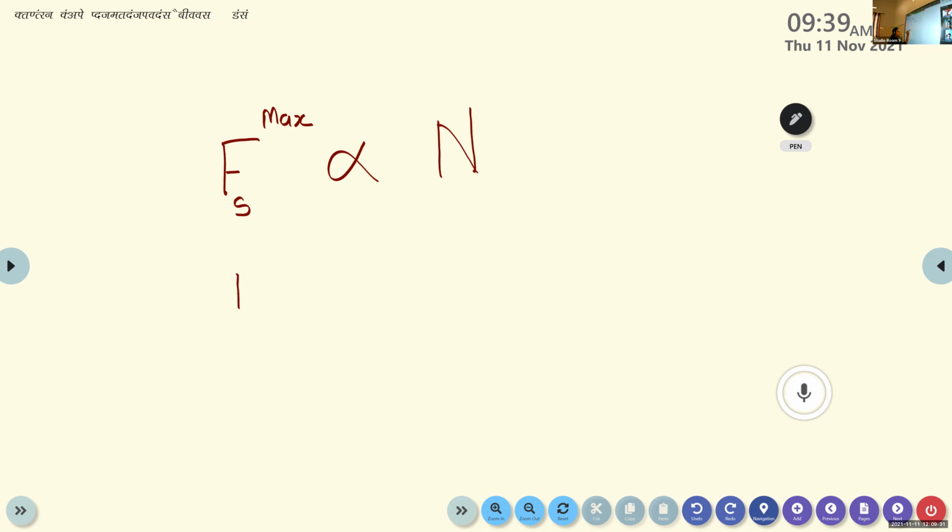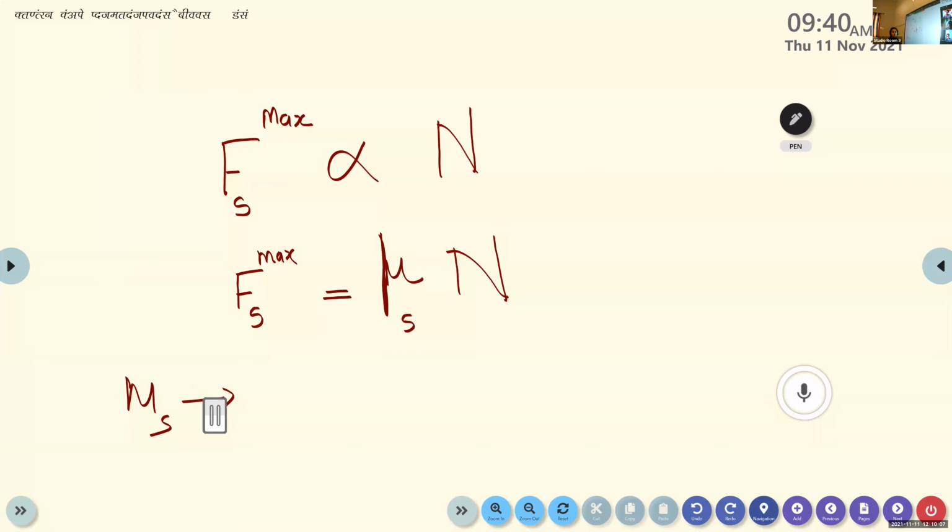So Fs maximum is equal to mu s N. This symbol is known as mu, M-E-W, not nu, it is mu. So Fs maximum equals mu s N, where mu s is the constant of proportionality, known as the coefficient of static friction.